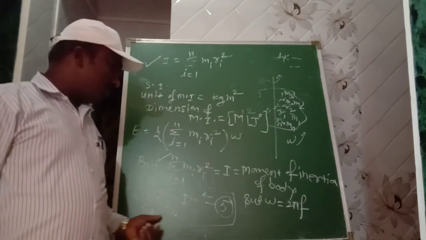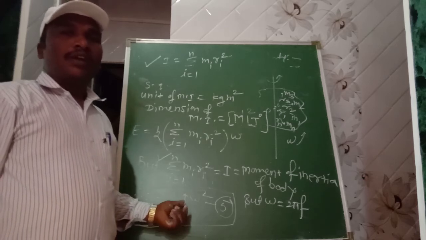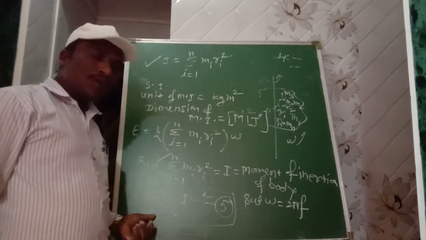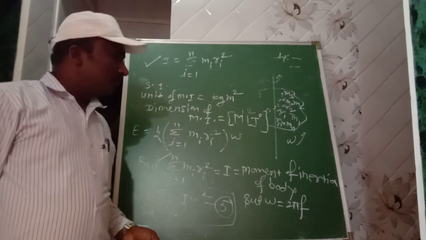And this is the equation of rotational kinetic energy of a body: 1 by 2 I omega square. These are very important questions for 3 marks: derive the expression for rotational kinetic energy of a body, the last equation number 5. Okay, now stop here.